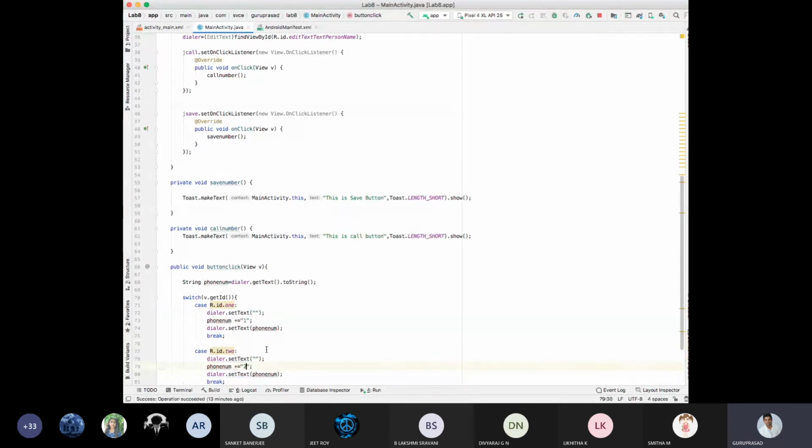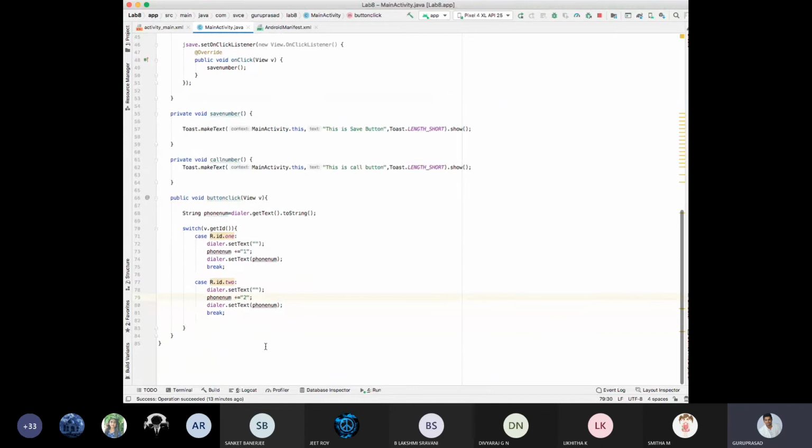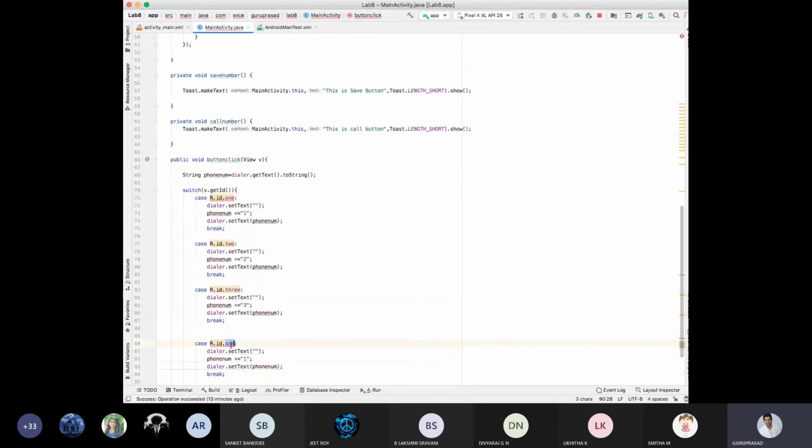Next, case 3, that is my ID 3, button 3. If I press button 3, it should set the text as 3. Next, case 4, 4th button, I will set it as 4. Next, similarly, case 5, 5 button, 5.